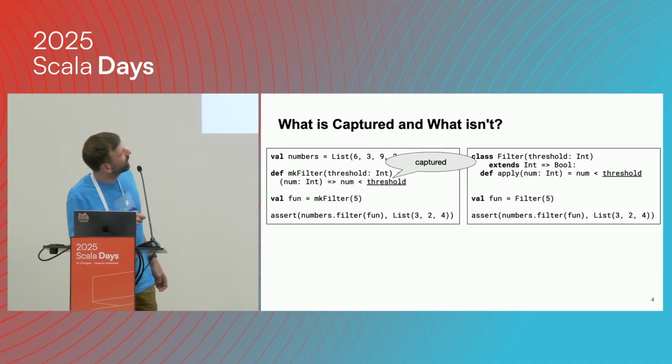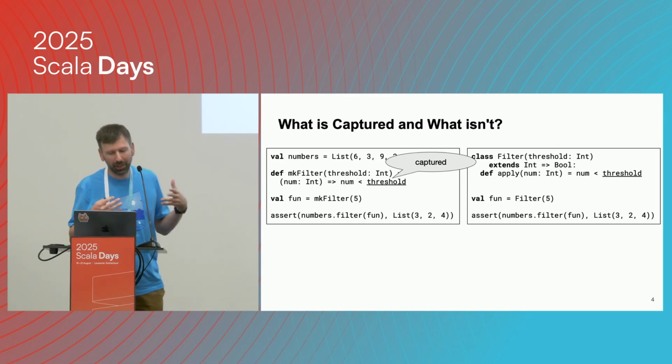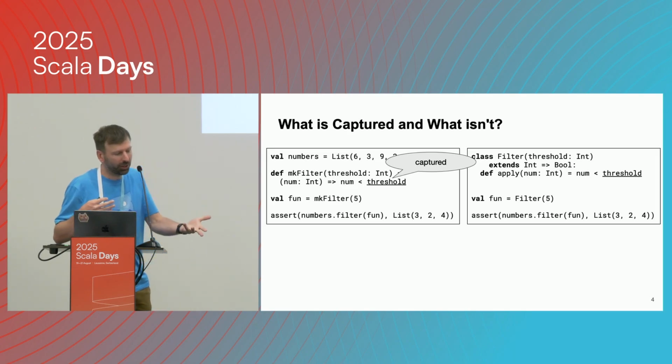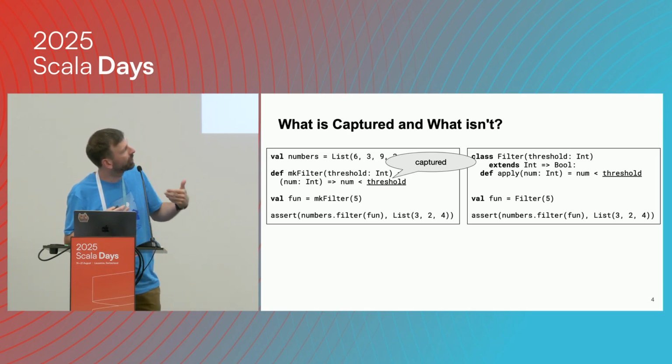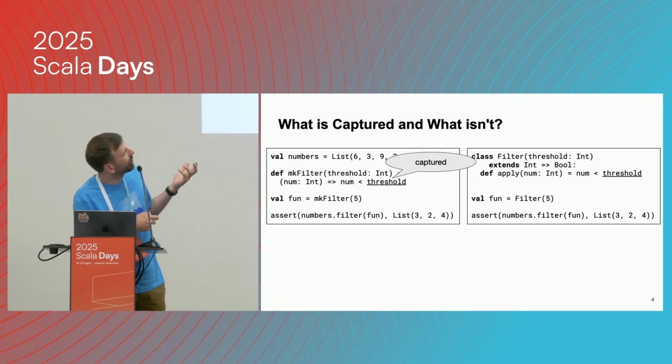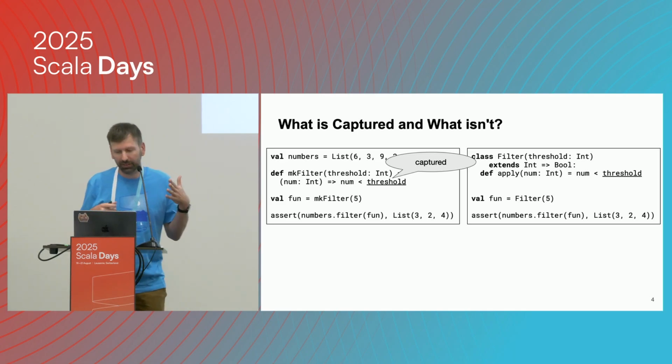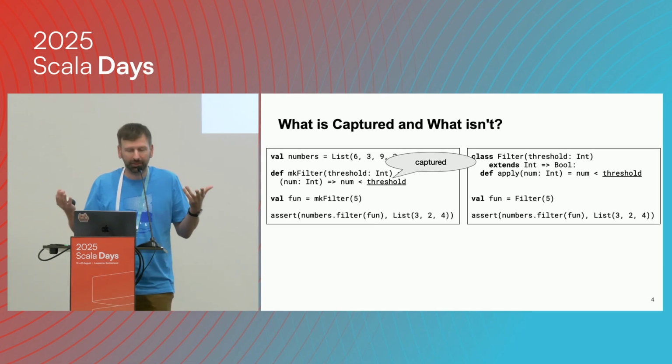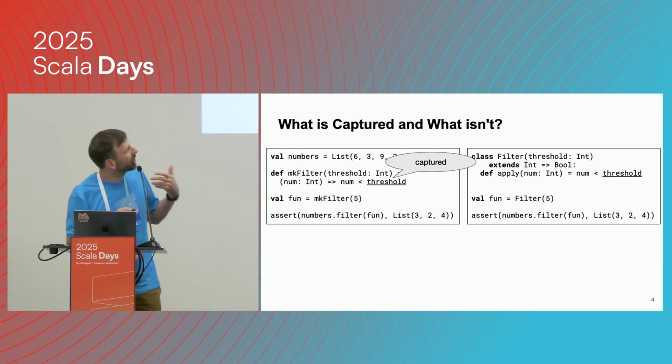We're kind of used to this style, because it's just a class with a method, and when we call the method, we just refer to the threshold, which is a field of the class. We're only writing it as a class parameter, which means it's a constructor parameter, but under the hood it will become a field because methods might refer to it.